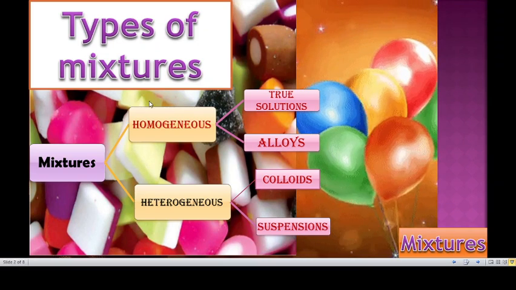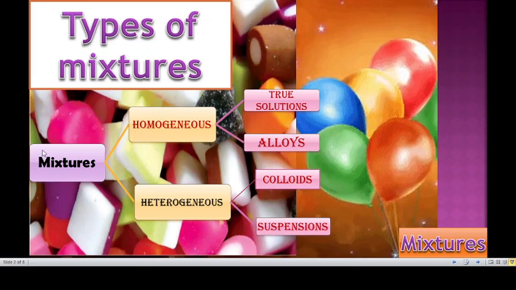In the previous class, we discussed elements, compounds and mixtures. A mixture is nothing but a combination of two or more substances. A mixture can be classified into homogeneous and heterogeneous. Most of the substances that we use in our daily life are mixtures. In some, we are able to see the components with our naked eyes, but in most others, the different components are not visible.